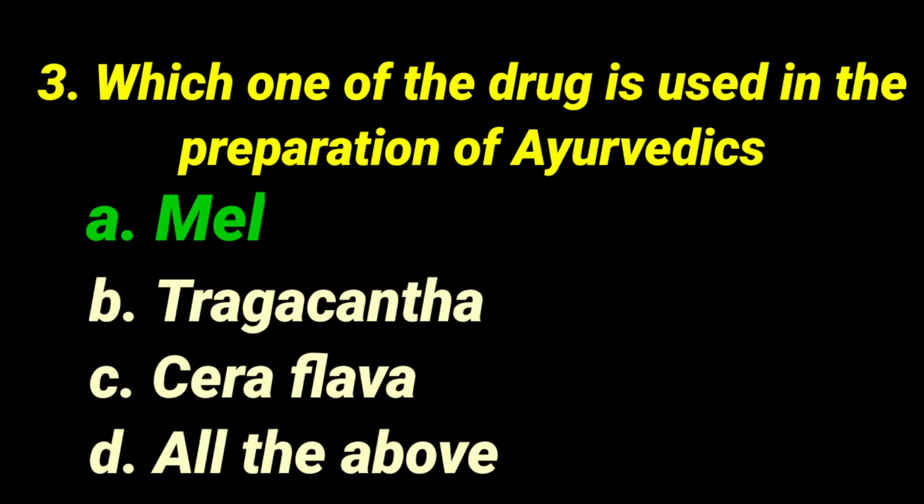Another name is mel. It is used in Ayurvedic preparations. The other medicinal uses of honey are treatment of cough and wound healing property, and other industrial uses like preparation of creams and soft drinks, and it is used as a nutritive for infants, patients and children also. It has a lot of medicinal properties. The correct answer is mel.